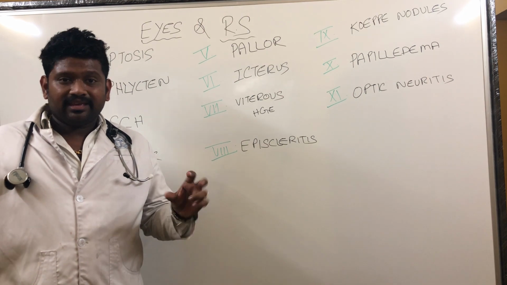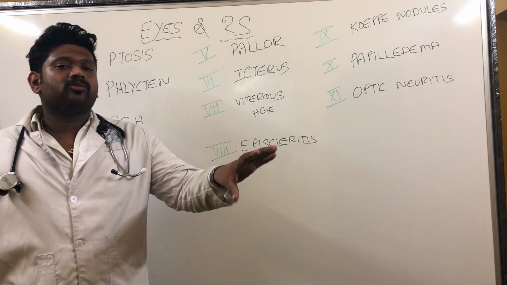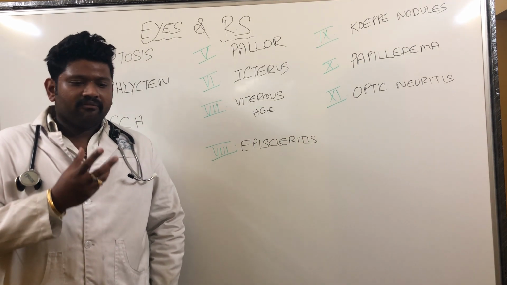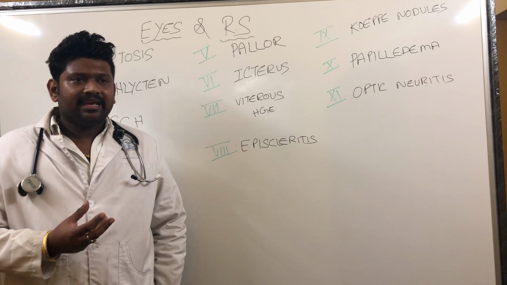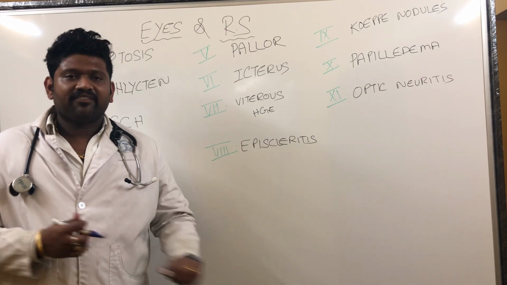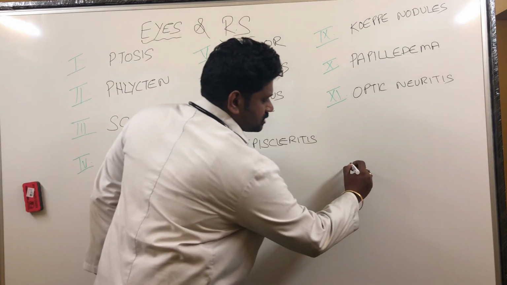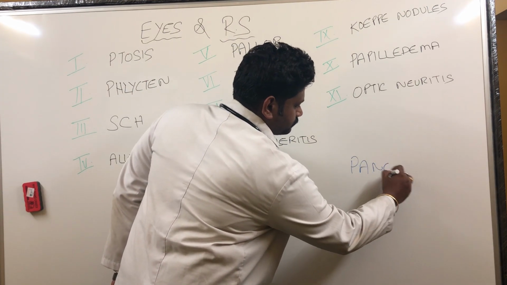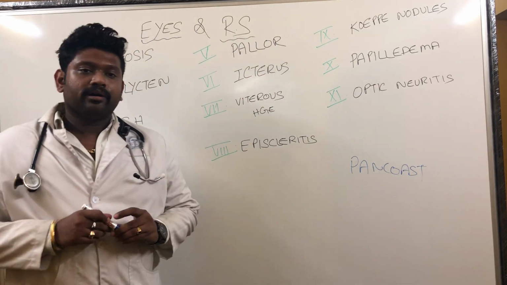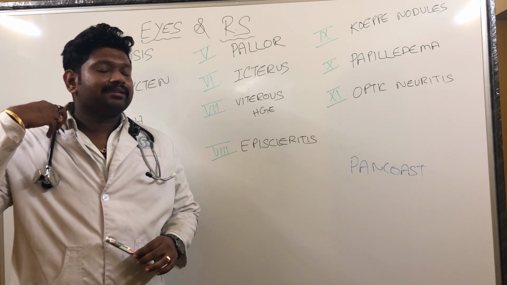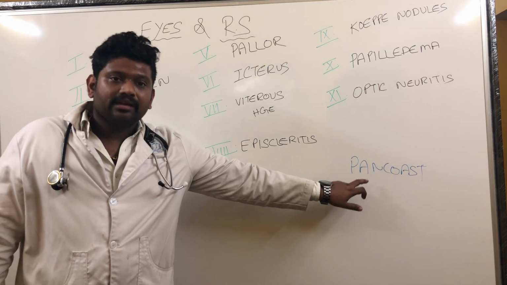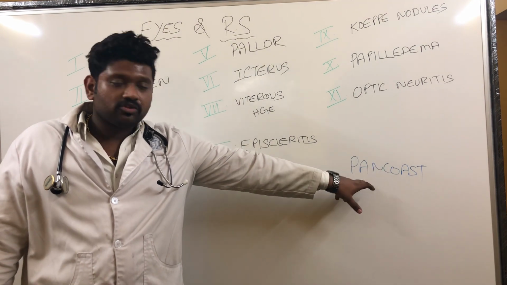In what way is unilateral ptosis related to the respiratory system? If a patient comes with complaints of cough, weight loss, loss of appetite, and has unilateral ptosis, and if he is a smoker, I will definitely think of one important diagnosis, that is called Pancoast tumor. Pancoast tumor is nothing but the superior sulcus tumor. It is also known as the apical lobe tumor. This Pancoast tumor will constitute the Pancoast syndrome.